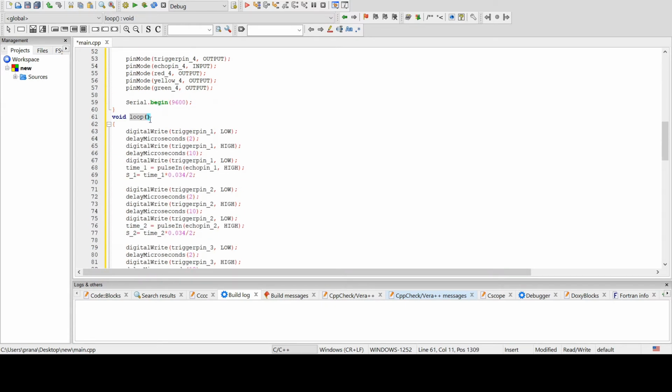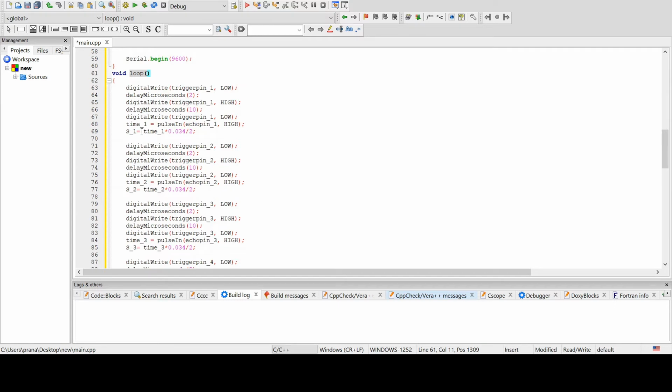Then comes the important loop part. In the loop part, these 7 lines are used to calculate time 1 and S1. From time 1, we can calculate S1 using this formula.